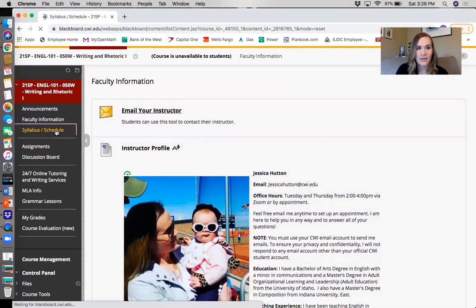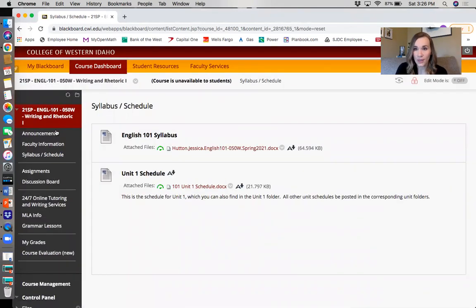Next up, we have the syllabus and the Unit 1 schedule. I only have the Unit 1 schedule up there right now because we're only in the Unit 1. Okay, but first, English 101 syllabus. Please read this ASAP. This is the contract between you and I for this class. Anything that's of importance is in this syllabus. So read it, know it. If you have any questions, please let me know. You will also be taking a quiz on this, so please become familiar with this.